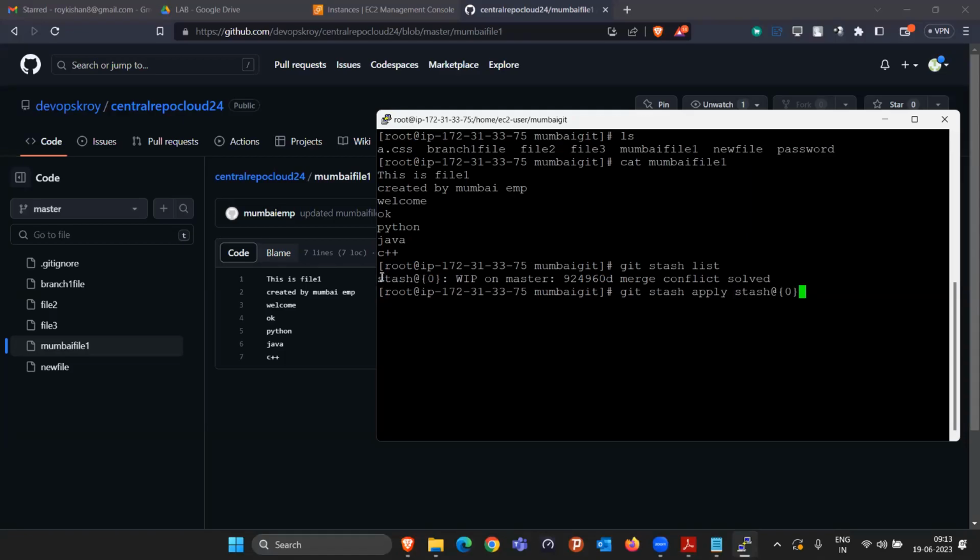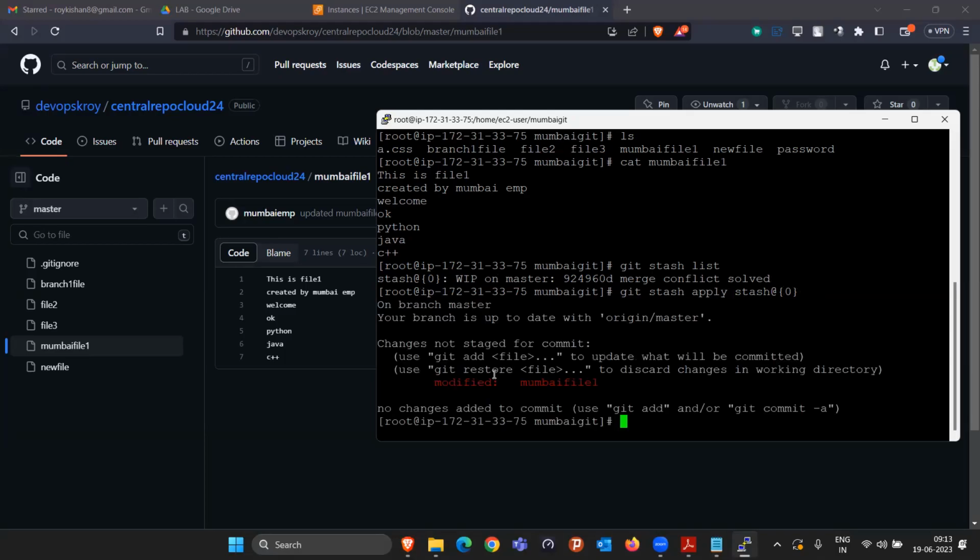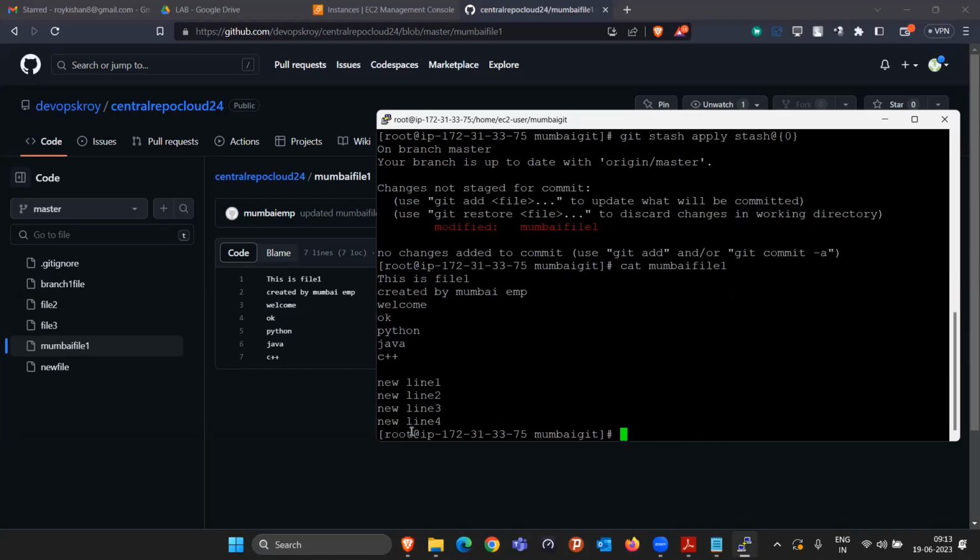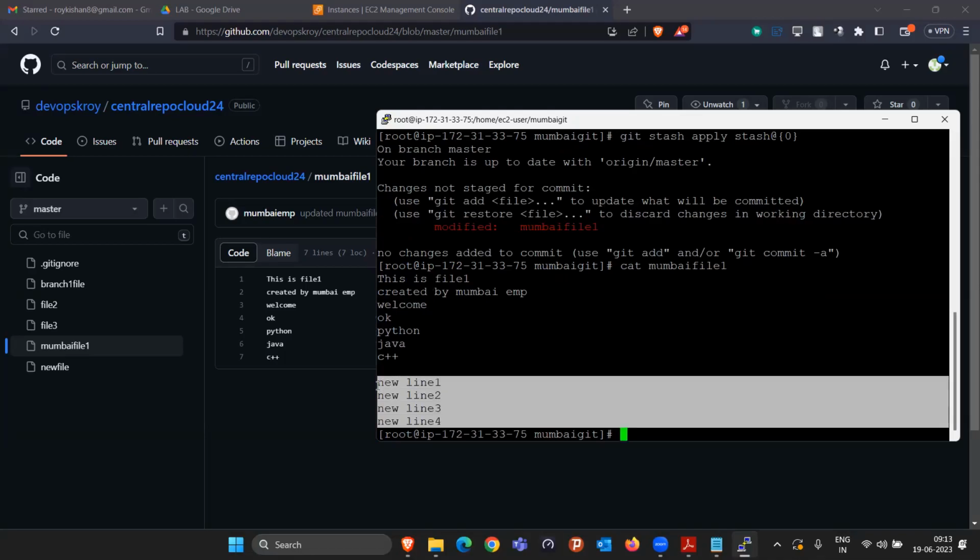Okay, so this is a storage. Basically, you can think of this as just an index. It is denoting that whatever changes I made previously are saved here. Okay, so git stash apply stash@{0}. As soon as I press enter, it is again returning our Mumbai file one. What is this Mumbai file one now having? Just read it. All the 4 lines are coming back, right?